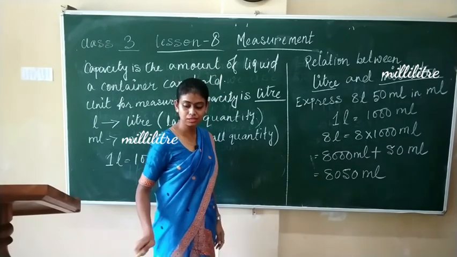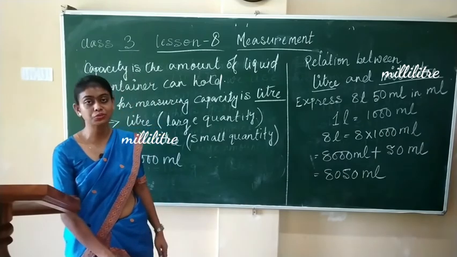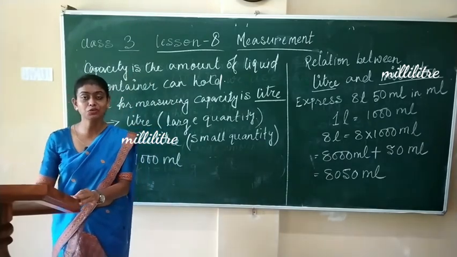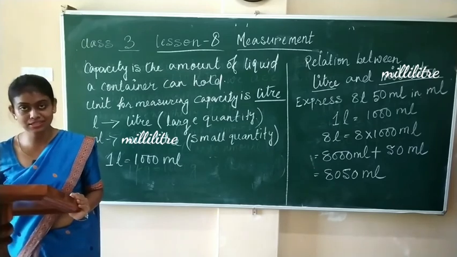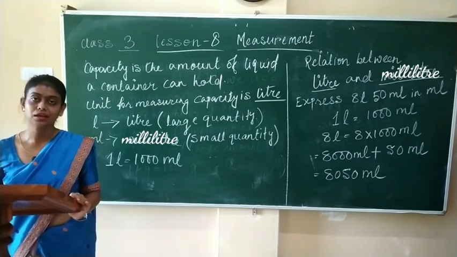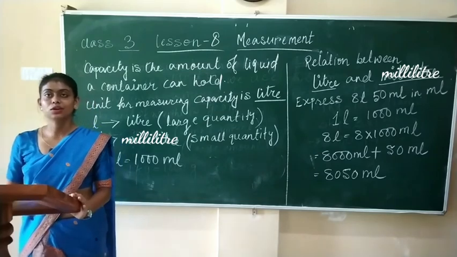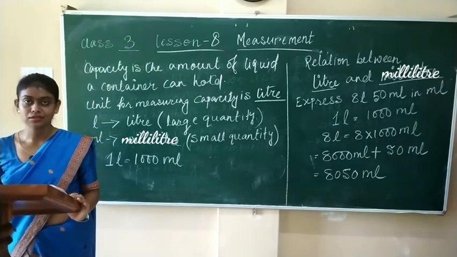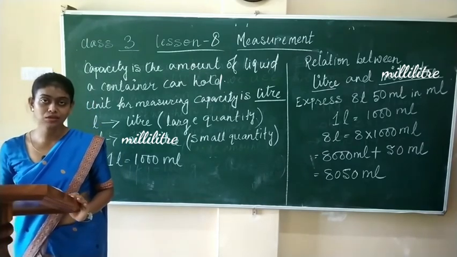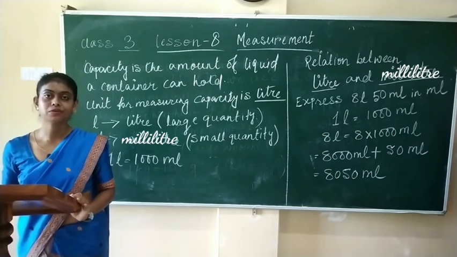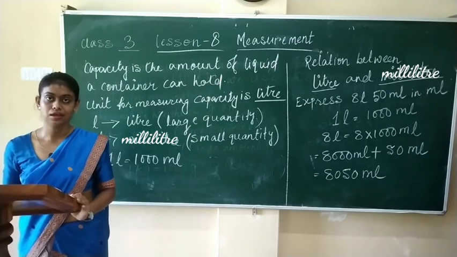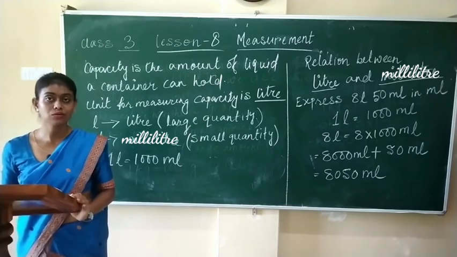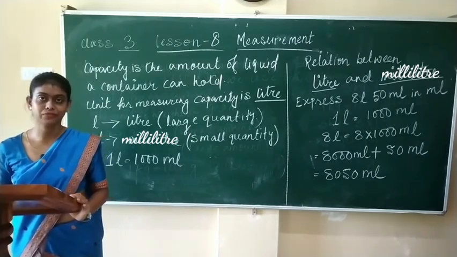So students, today we have seen how to measure length, how to measure weight, how to measure capacity. In order to measure length, we take the help of kilometer, meter and centimeter. And 1 meter is 100 centimeter.